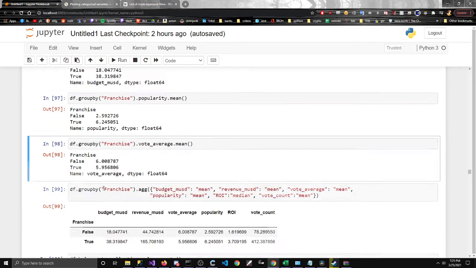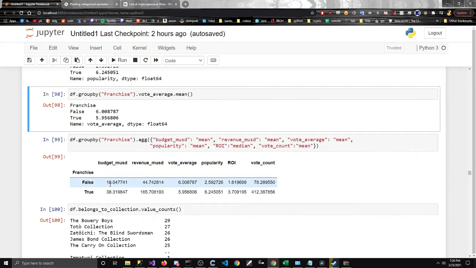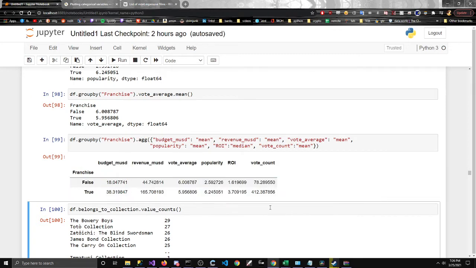Let's see. On the average, though, I think that's a rating, and the average rating for franchises is actually lower than for standalone movies. Which I guess makes sense: as the movies go on, they may get more revenue, but they might have lesser quality in terms of average ratings. But they're still pretty comparable. They're still about the same, to be honest. So that also makes sense. Let's see, now we kind of just compile all this information right here.